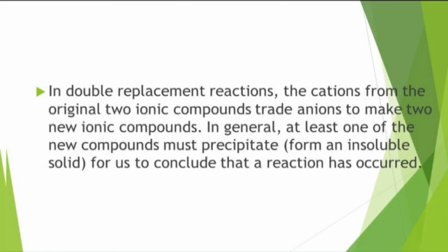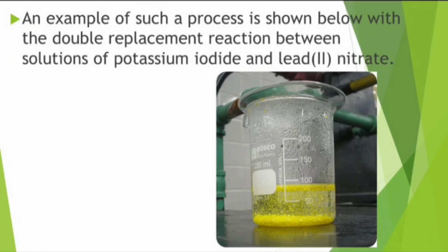Double replacement reaction. Double replacement reactions typically include two water soluble salts that react with one another in solution. The general form of a double replacement reaction looks something like the following equation. This is the general equation: AB plus CD gives rise to AD plus CB. In a double replacement reaction, the cations from the original two ionic compounds trade anions to make two new ionic compounds.